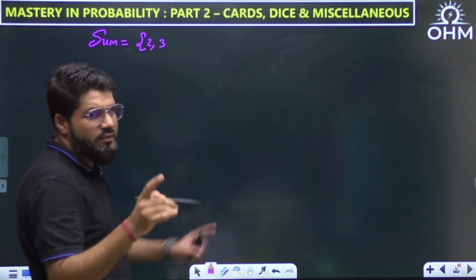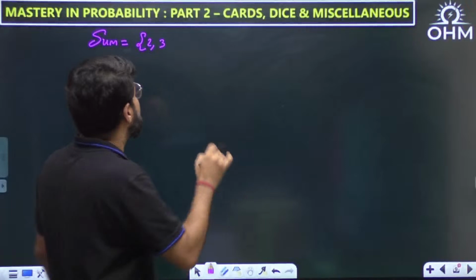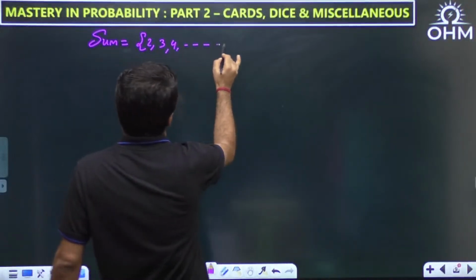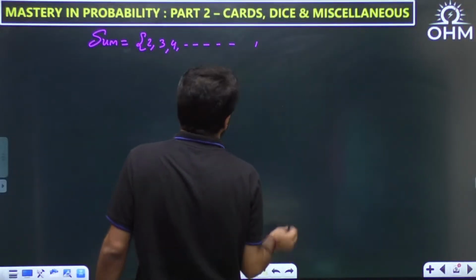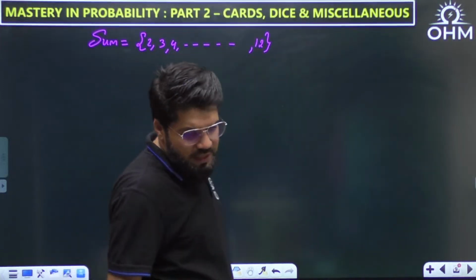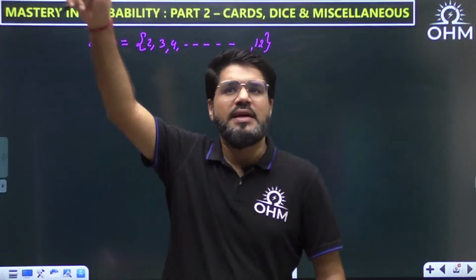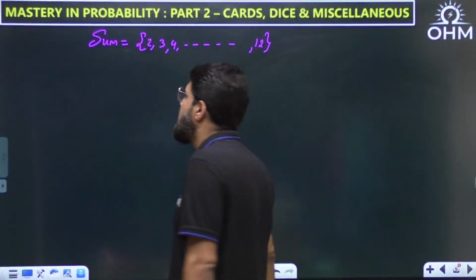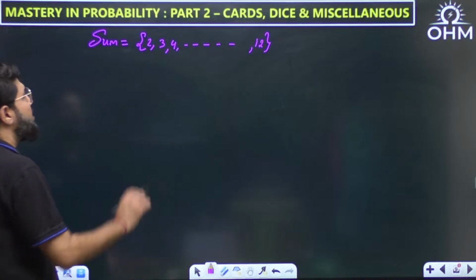The minimum sum is 1 plus 1, which is 2. The minimum possible sum is 2, so 2, 3, 4, 5, etc., up to 12. This is the list of the values of the sum that can be obtained. Minimum 2 with 1, 1, and maximum is 12 with 6, 6. So that is the range of sum.